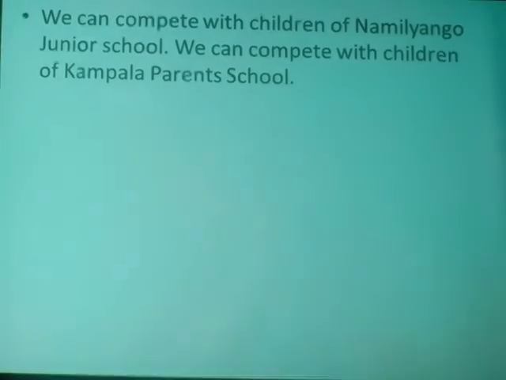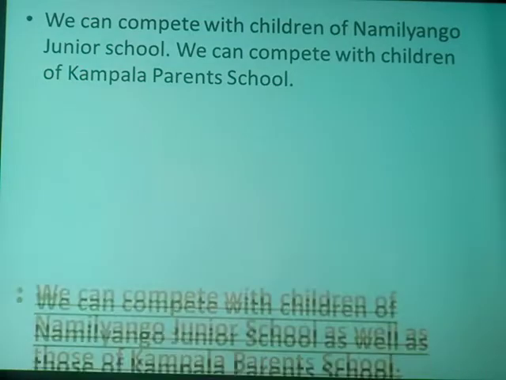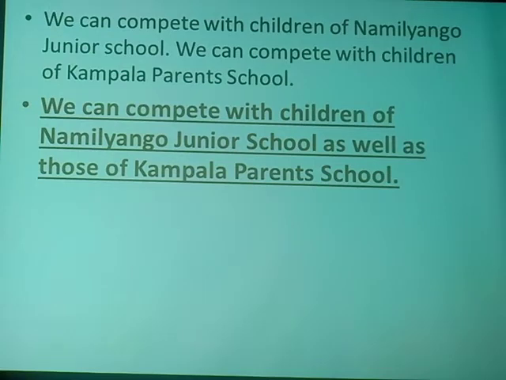You had the next number. We can compete with children of Namilyango Junior School. We can compete with children of Kampala Parents School. We have ourselves as the subject. Remember, the subject is only one, in that pronoun form, "we", competing with two different schools. So here our answer will be: we can compete with children of Namilyango Junior School as well as those of Kampala Parents School. That is the answer to that number.